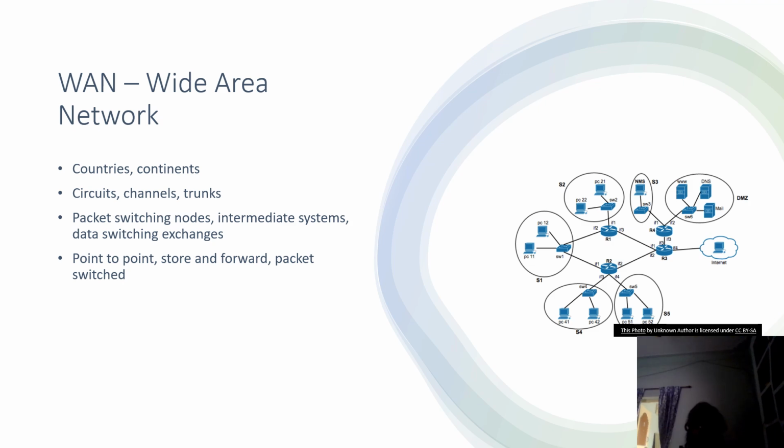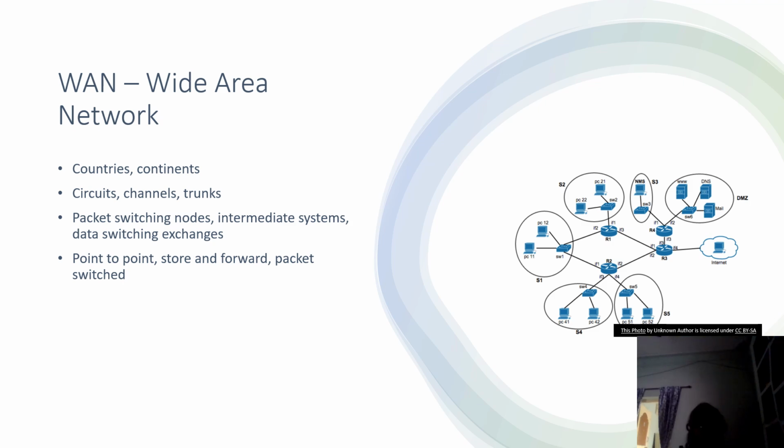And the next thing that you should know is packet switching nodes, intermediate systems, and data switching exchanges. So the routers, these are the things being explained. The next one is point to point, store and forward, packet switched. So these three things are the same. Point to point, they say between each and every host.